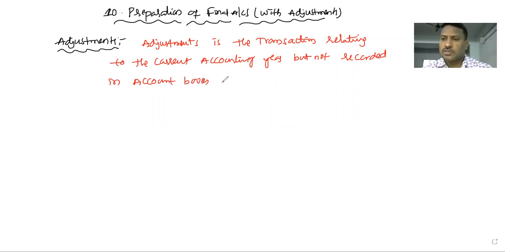Account books means books of accounts, which is nothing but the trial balance. So transactions relating to the current accounting year but not recorded in the account books are known as adjustments.